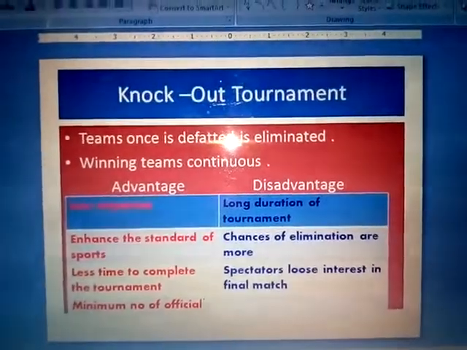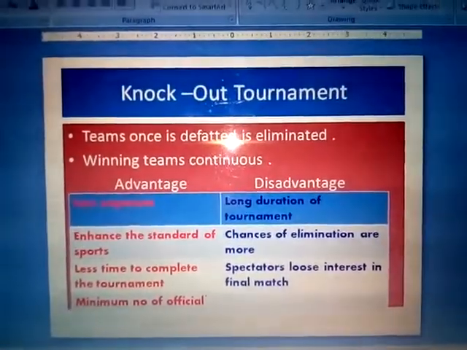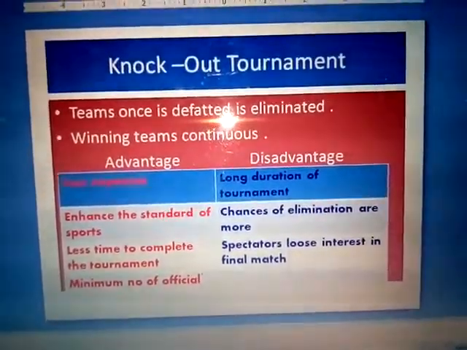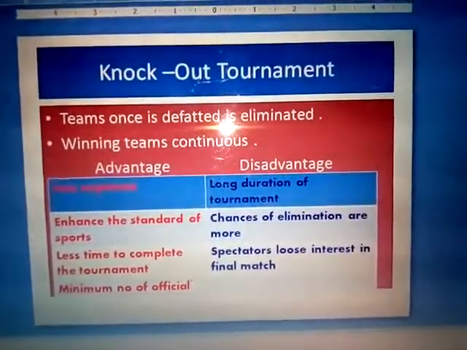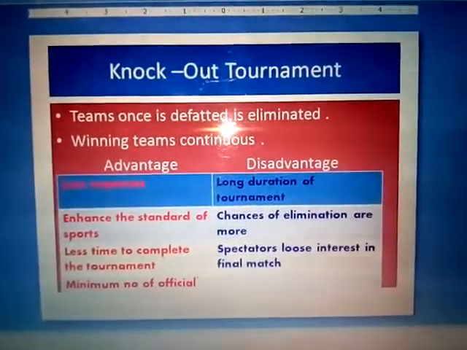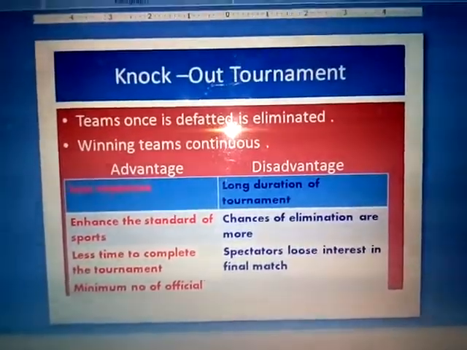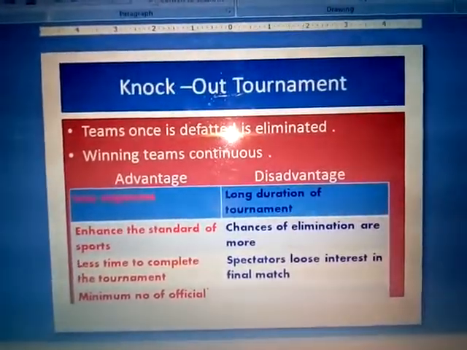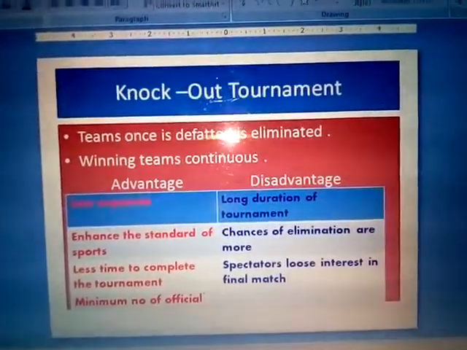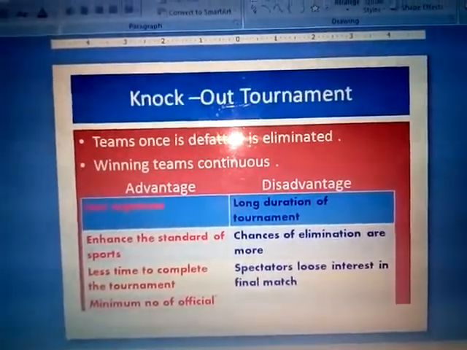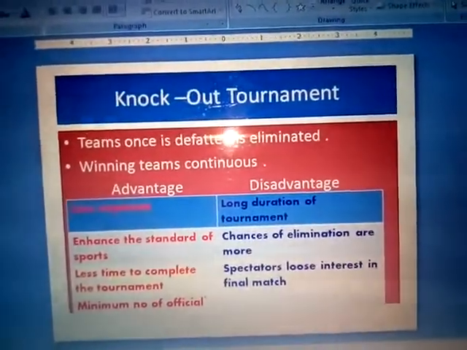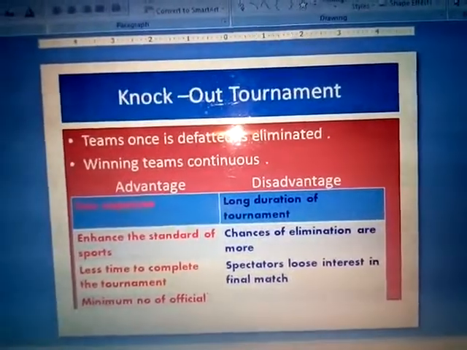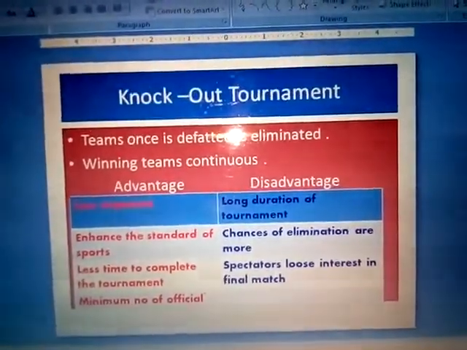Now we will talk about the advantages and disadvantages of the knockout tournament. You can see the first point: less expense. In this type of tournament system, the cost of the tournament or competition will be very low, because in a very short duration the matches are completed. The duration of the matches will be more, but the number of days will be less.